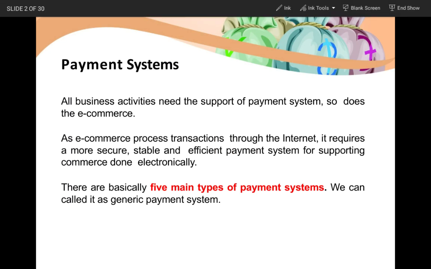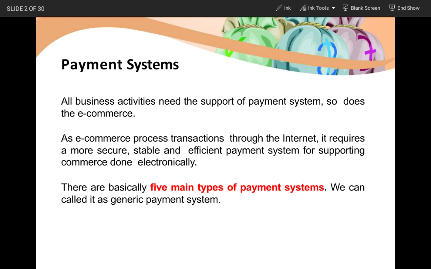So we'll see what is a payment system. In e-commerce, payment is a very important element because what we do through e-commerce is trade. So we are going to have goods or services that are going to be exchanged for money. So money needs to be transferred from the consumer to the merchant. So we need to have proper methods whereby a consumer can do the payment, that too in a secure way, and on the other side the merchant can receive the same in a more secure way. So all business activities need the support of a payment system, and so does e-commerce.